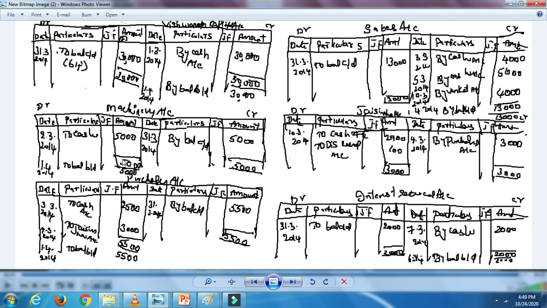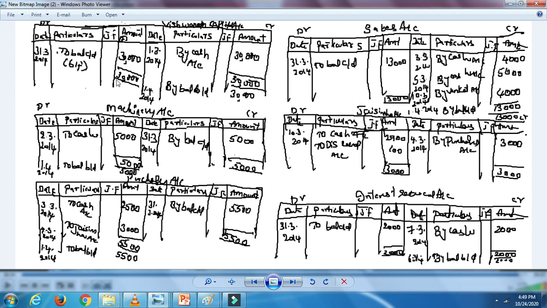So here also you can see, let's do this problem. Trial balance of Vishwanath. The problem which I have done in my last class, this is the continuation of this question. Ledger account we have done. Now you have to prepare the trial balance out of this question. So this is how credit balance brought down, wherever it is brought down.